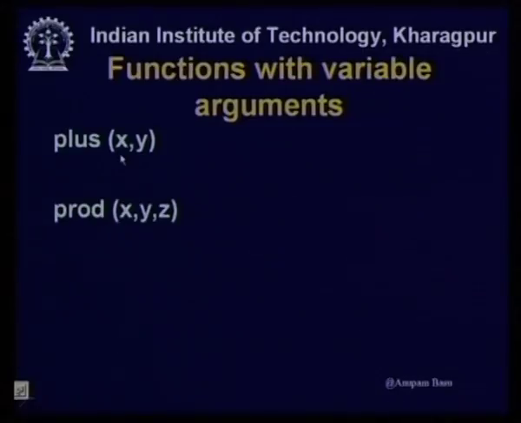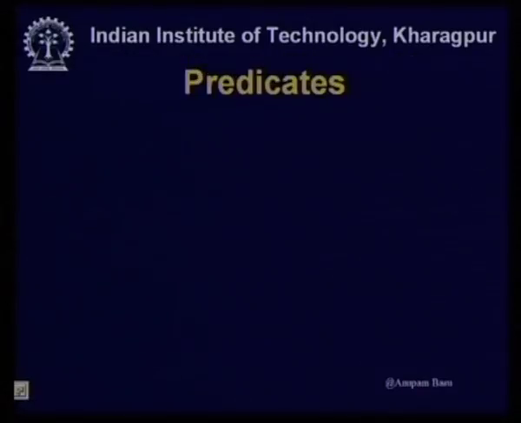Similarly, we can have functions with variable arguments like plus x y, product prod x y z, any of these things we can have. It is not necessary that we use constants, as in the earlier example; it can also have variables. Now, that is what a function is. Probably some of you have learned that in the discrete structure course, you can consider this to be just a revision. Then what are predicates?